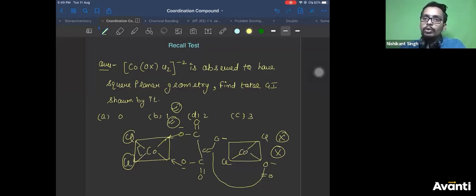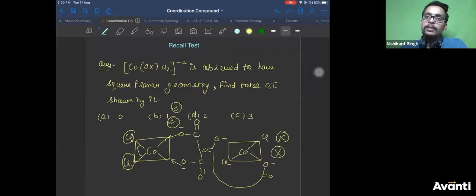Guys, if there is no geometrical isomerism shown by the molecule, you will mark its GI as 1, not as 0. You will not mark its GI as 0. It does not show geometrical isomerism, but geometrical isomers are structures. So how many structures are possible for that? When you mark geometrical isomers, you say two geometrical isomers. That means two structures are possible.